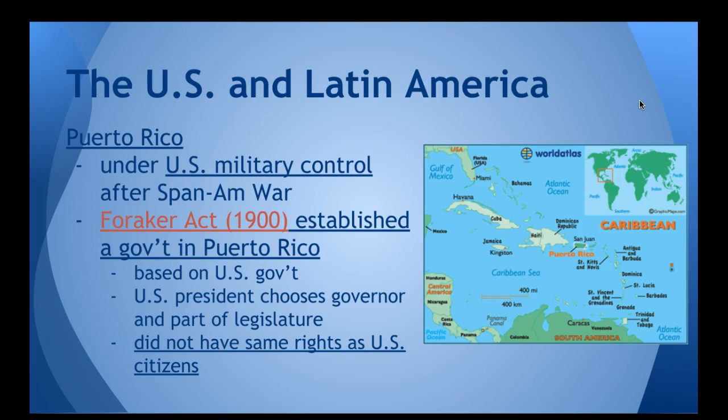rights as U.S. citizens. Today, Puerto Rico is still a territory of the United States and still does not have the same rights as U.S. citizens because they're a territory. So they don't have representation in Congress. They do not have electors for the presidential election, though they can compete in the primary, and they have a non-voting member within Congress. But still, they do not have the same voice in the United States government as citizens of states do.